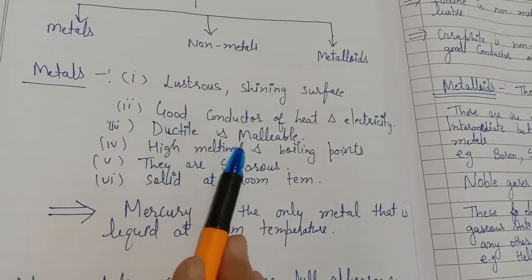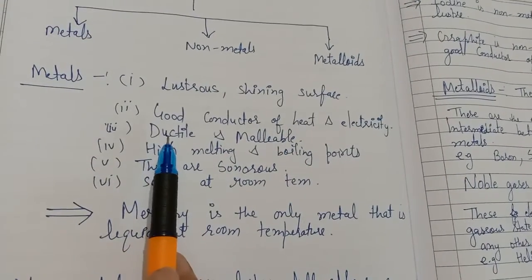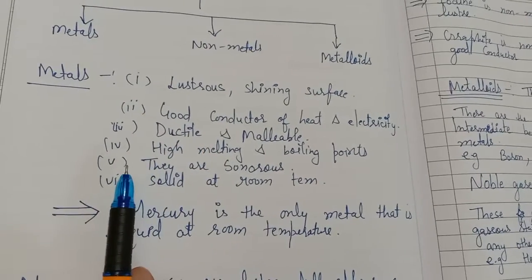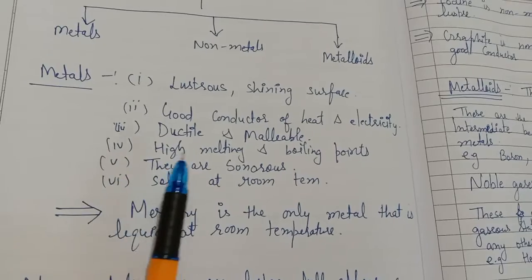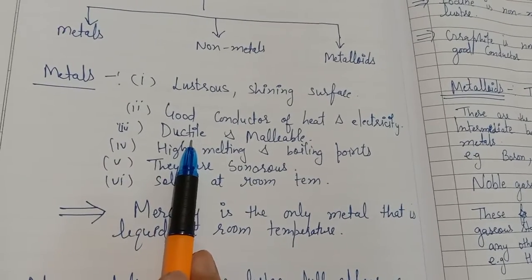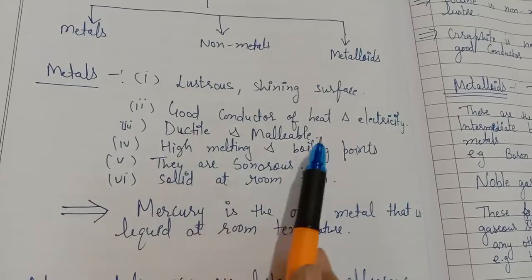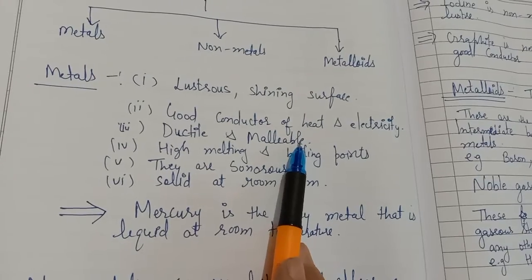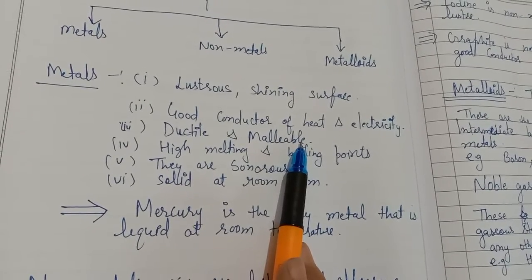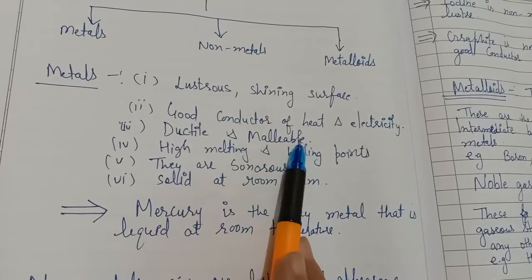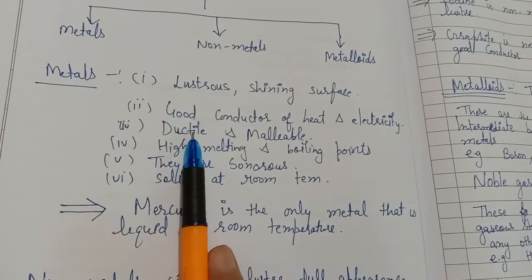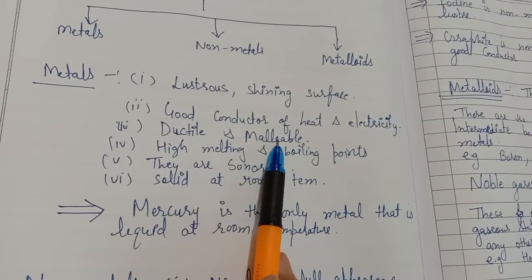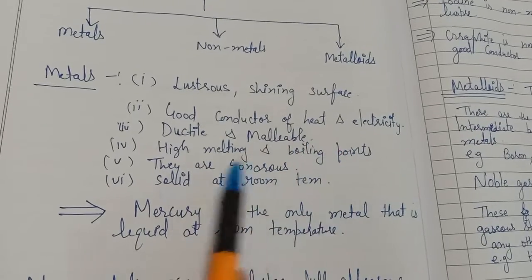They are ductile and malleable. These are new terms for you, students. Ductile means it can be drawn into wires. Metals can be drawn into thin wires. And malleable means it can be beaten into sheets. You see the thin sheets of metals. So they are ductile, easily drawn into wires, and malleable, easily drawn into sheets.